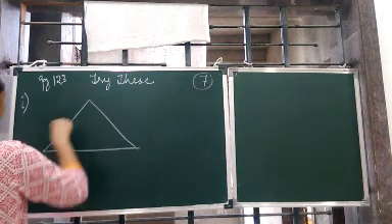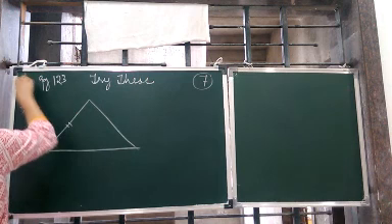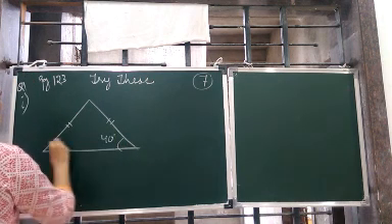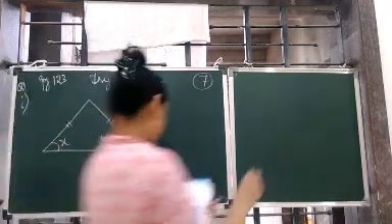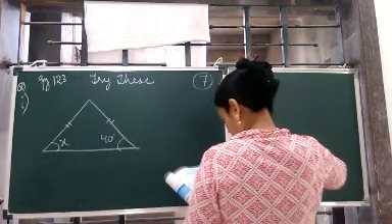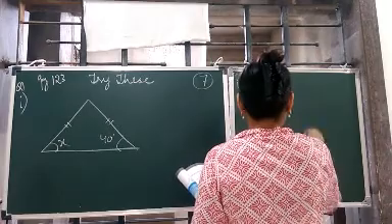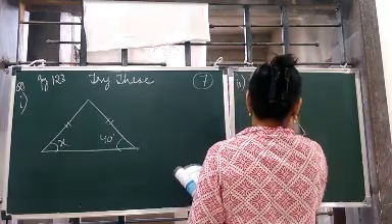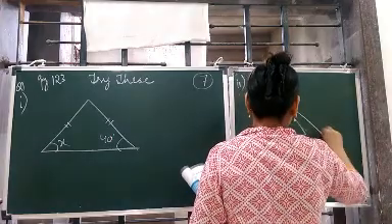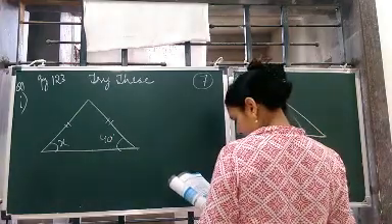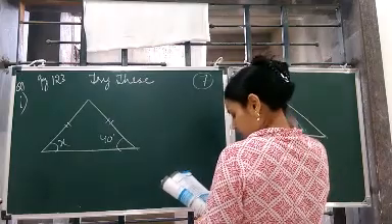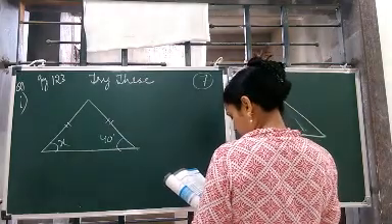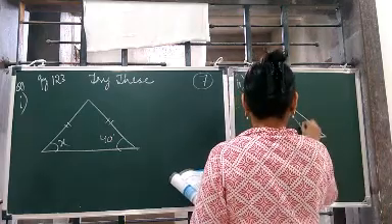So this is the first one of question number 1. This is 40 degree and this is x. This is the second one. You don't have to make the figures because the figure is already made. It's me who's making the figure. This is x. This is 45 degree.